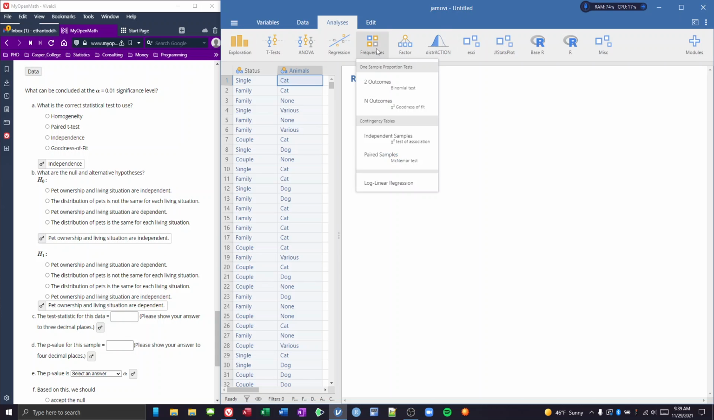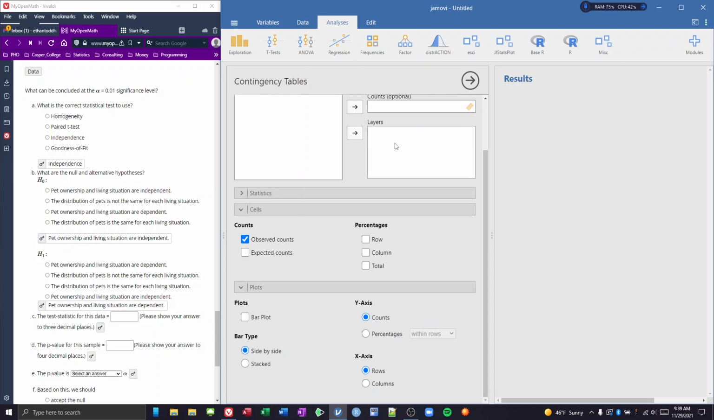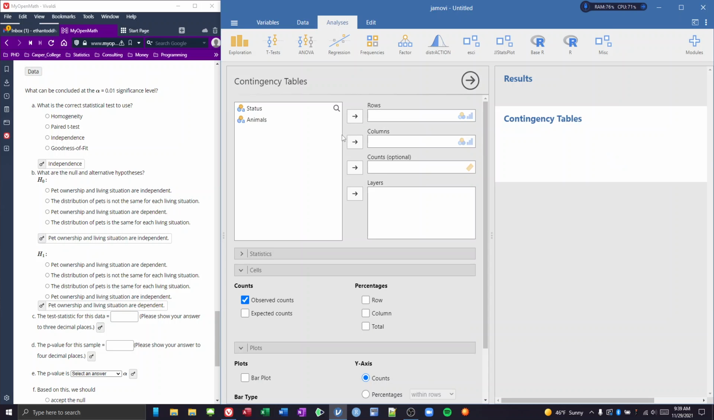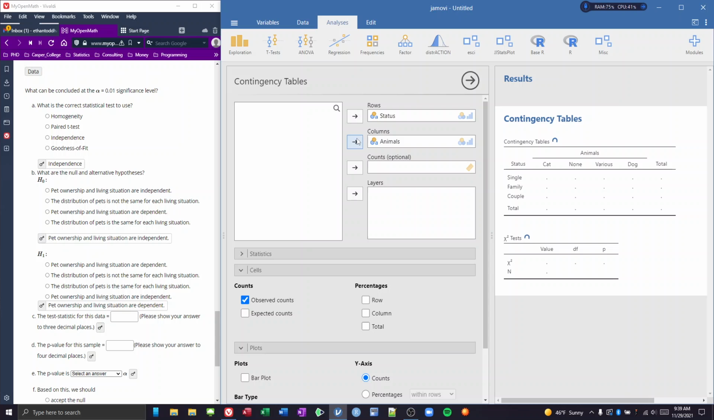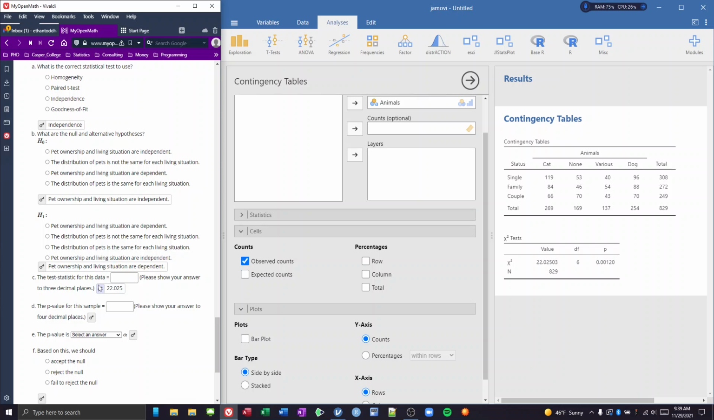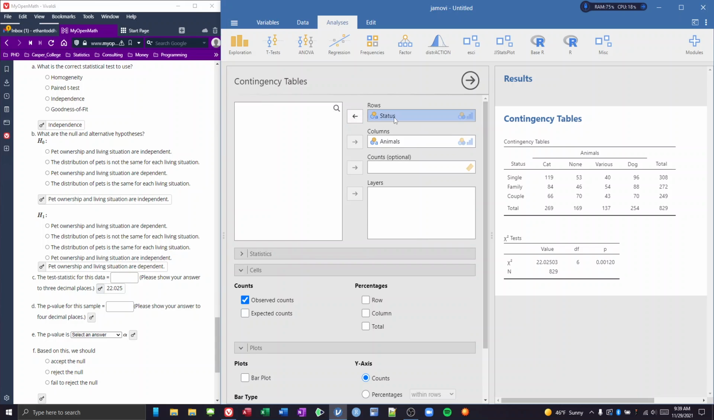Just like we did with homogeneity, we're also doing this independent samples. Again, let's toss in status to the rows and animals to the columns. Okay, and we can look at our test statistic. It is this 22.025. Now, I want to show you it doesn't matter which of status or animals you put in the rows. Let's flip them real quick.